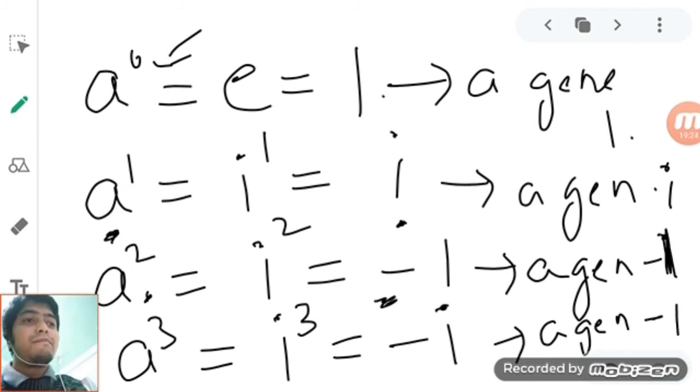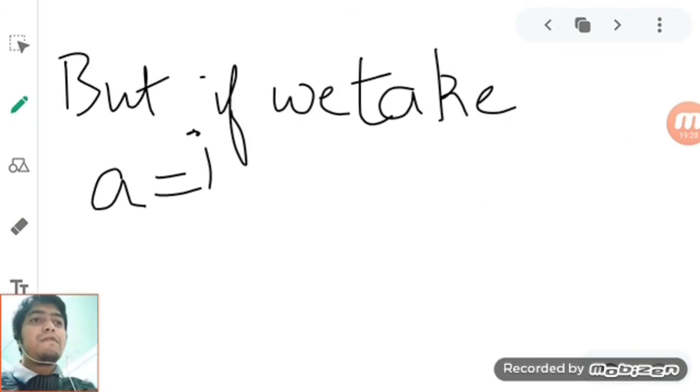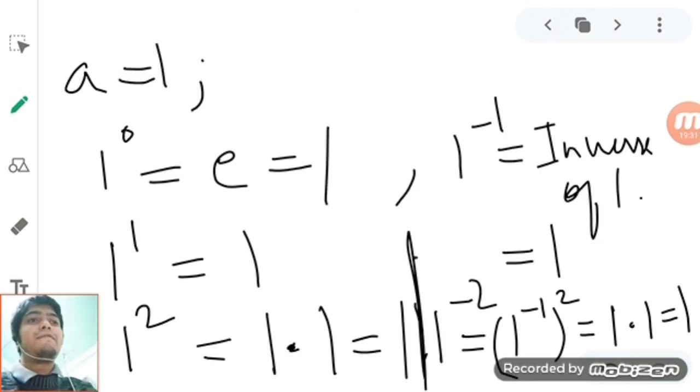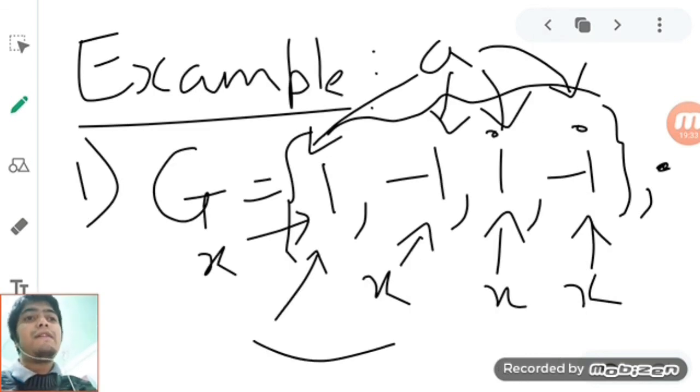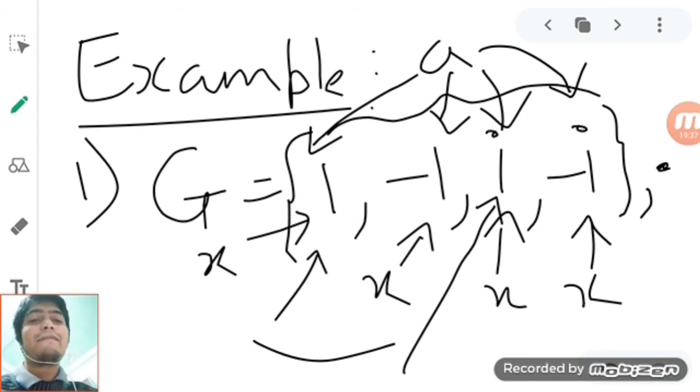So if we take a equal to i, a generates all the elements of G.